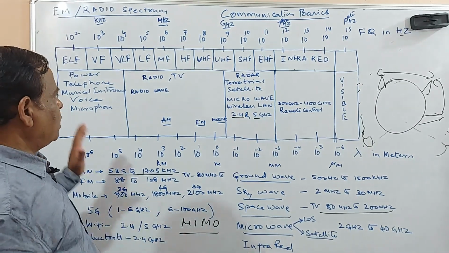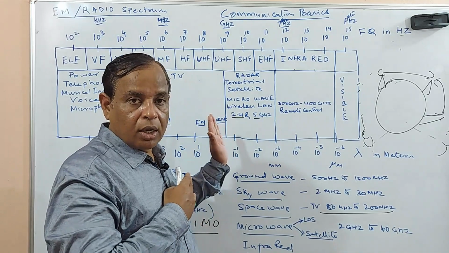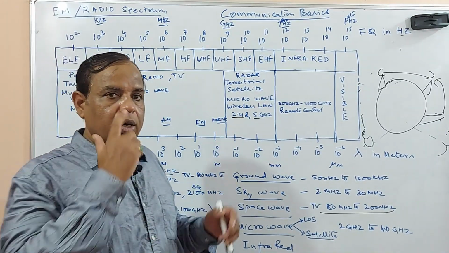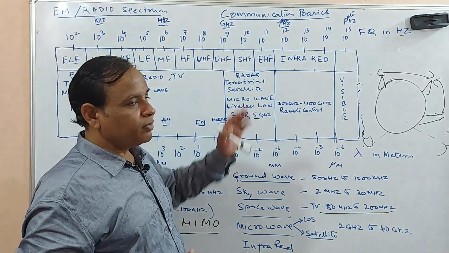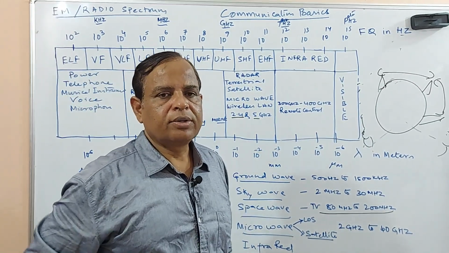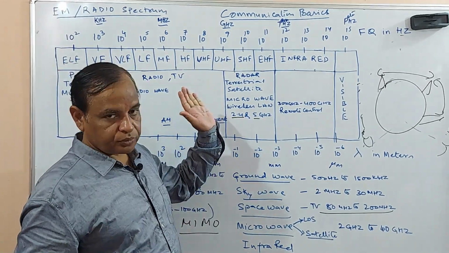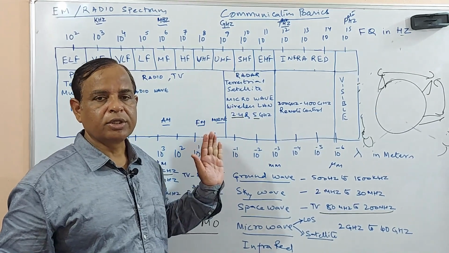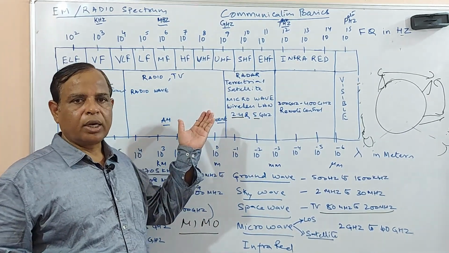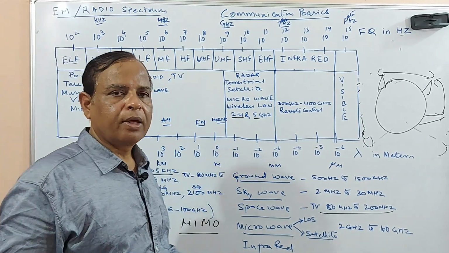So in addition to this, the microwaves, see, such a big band is available. A large amount of bandwidth is used by the defense sector. In any country, defense will be using this particular microwave frequency range for its purpose. So basically the radar, okay, radar is nothing but radio angle detection and ranging.